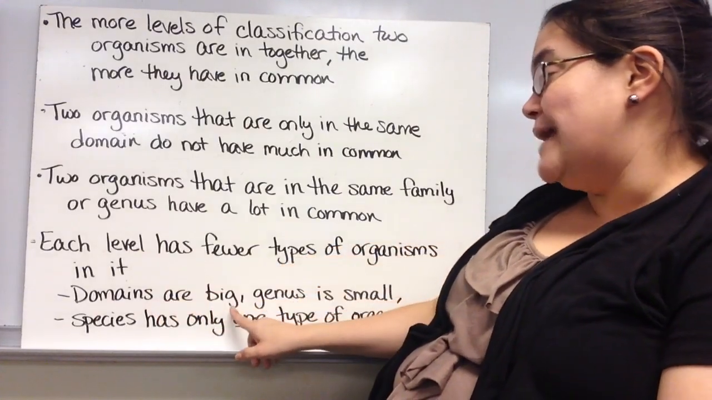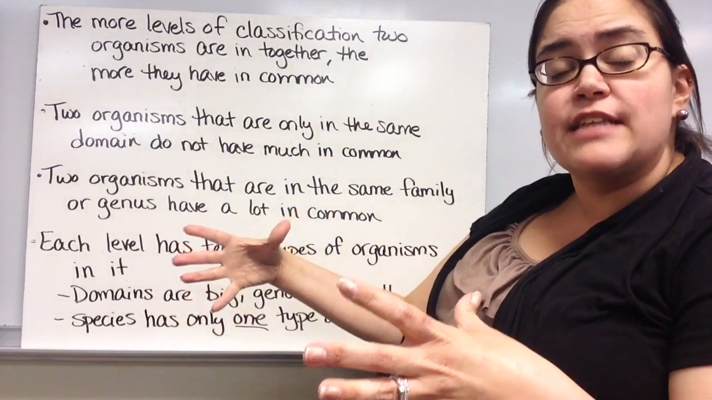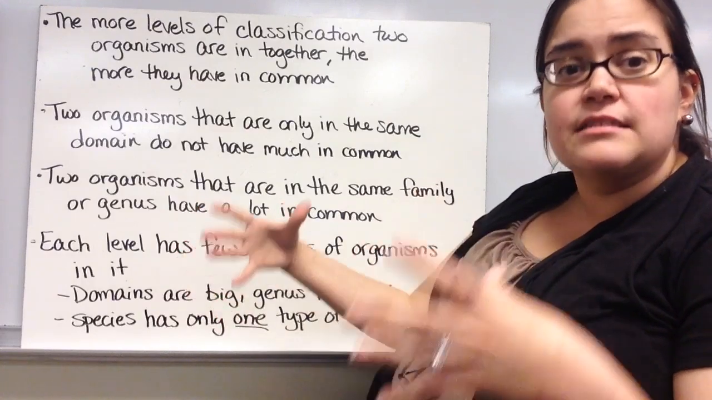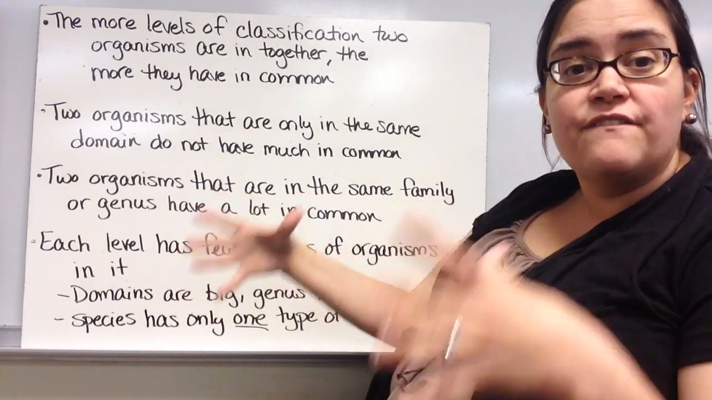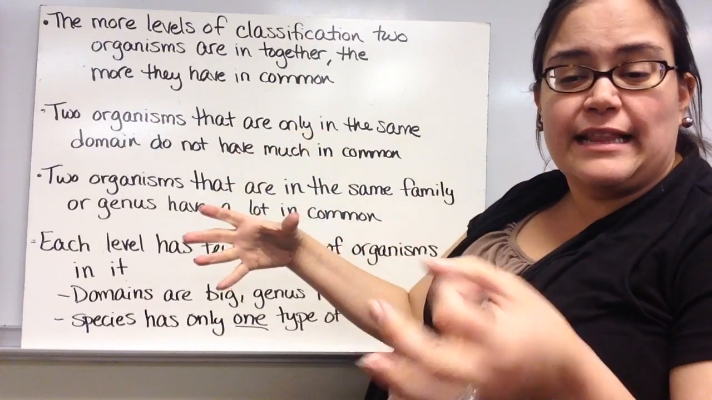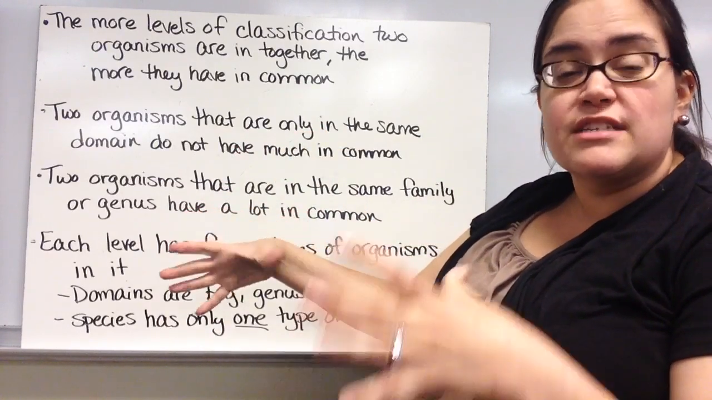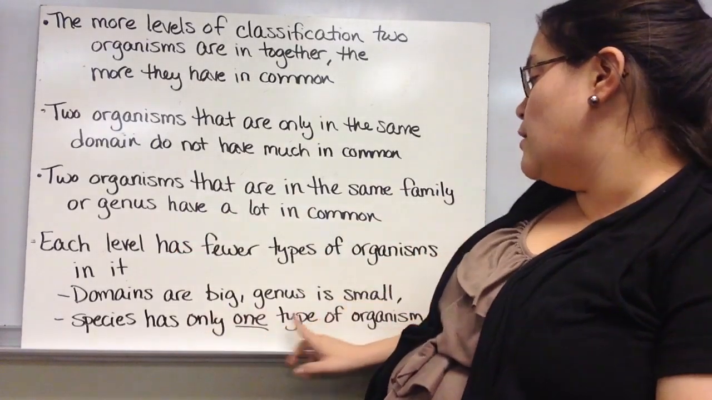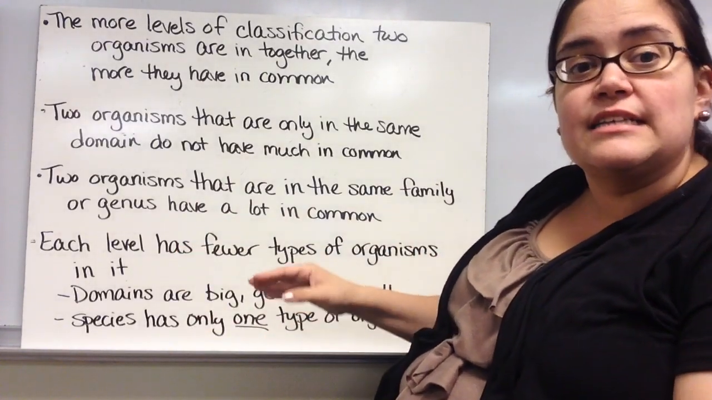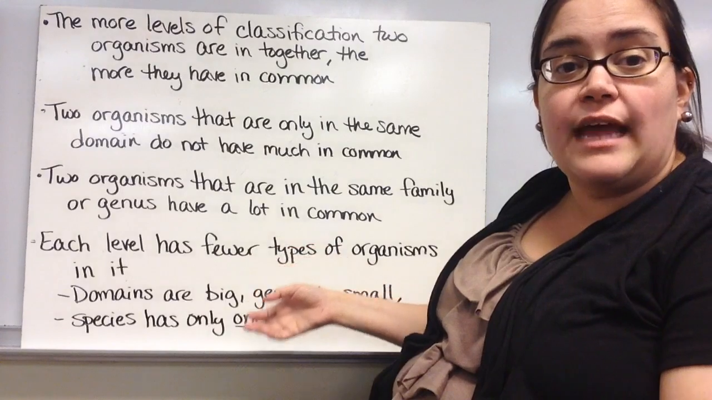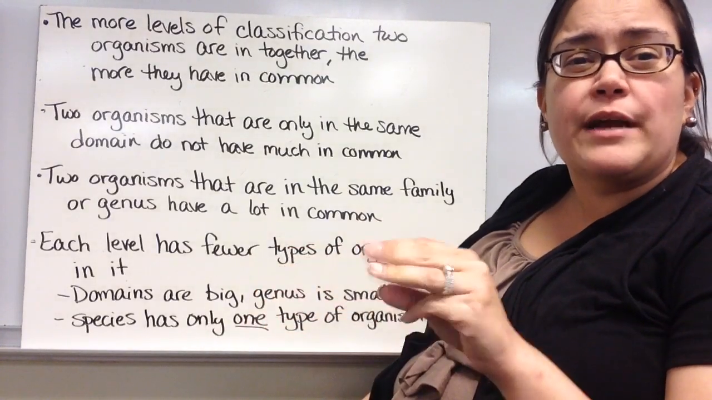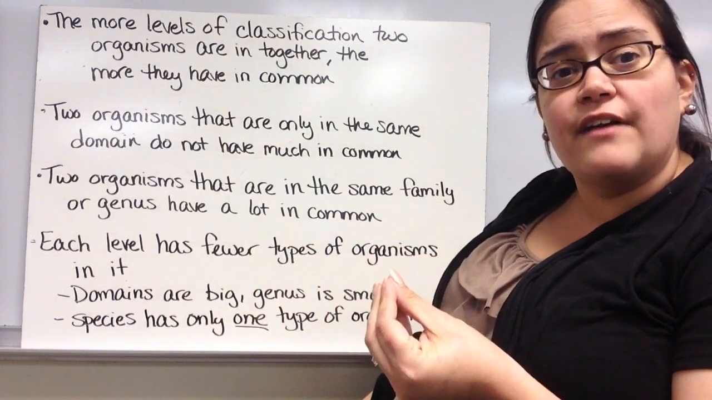So the domains are big. Domains are huge. That domain of Eukarya has us and mushrooms and plants and fish and like little unicellular protist things. It's huge. There's a ton of stuff in that. So genus is small. That genus of Aptenodytes for the emperor penguin could have maybe 3 or 4 different types of penguins, not very many.